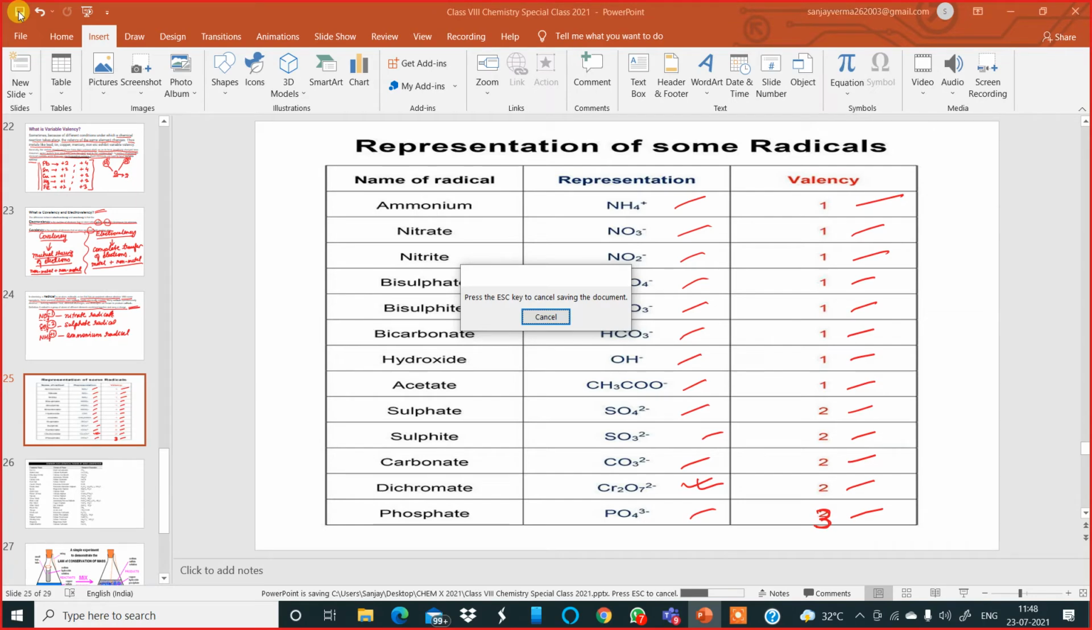Without knowing the symbol and the formula of the radicals, and the representation and learning the valency, you will not be able to proceed further in the learning of chemistry. The learning of chemistry will become difficult if you don't know the symbols of basic radicals or acid radicals or cations or anions. So that makes it very, very important.